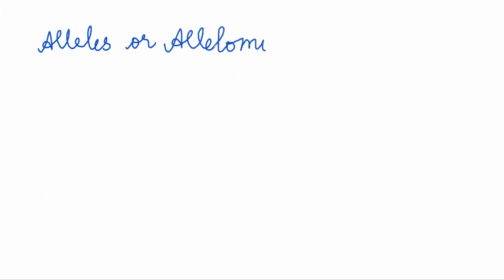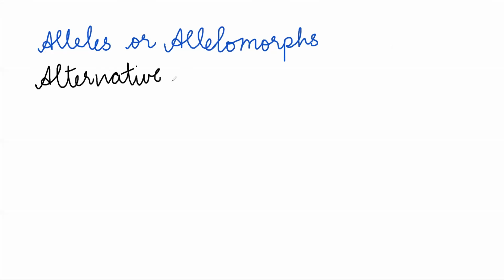Last class we also did the concept of alleles. Alleles were also called allelomorphs. What are alleles or allelomorphs? Alleles or allelomorphs are alternative forms of the same gene.